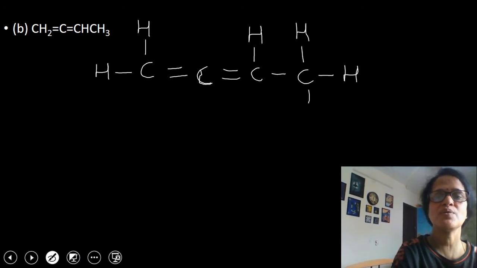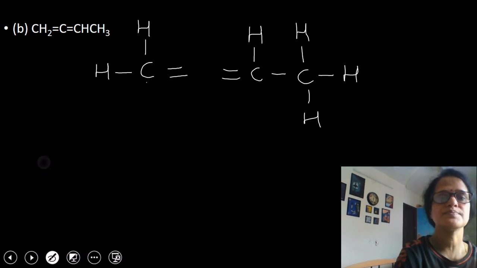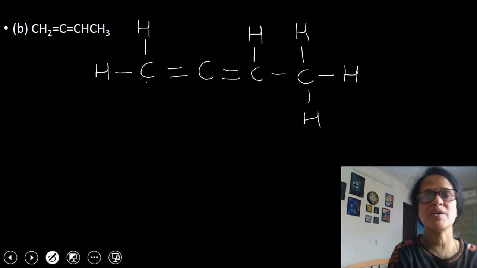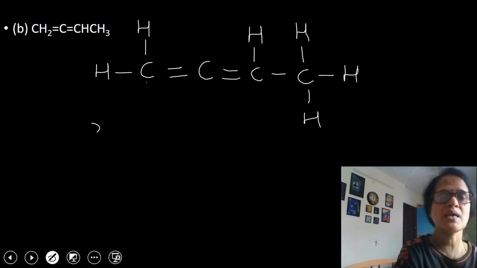In this molecule you can see that between this carbon and carbon you have 1 sigma bond. A double bond means 1 sigma and 1 pi. So 1 carbon-carbon sigma bond, this is the second carbon-carbon sigma bond and this is the third. So 3 carbon-carbon sigma bonds are here.